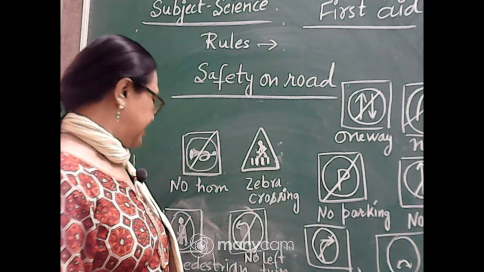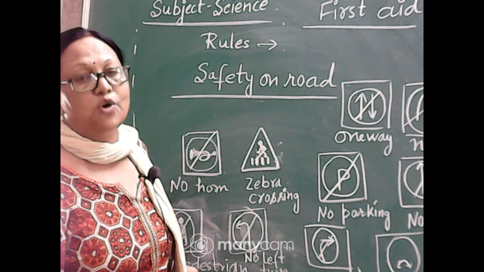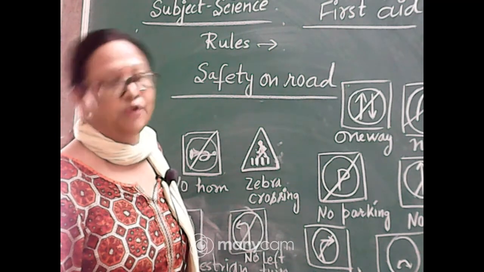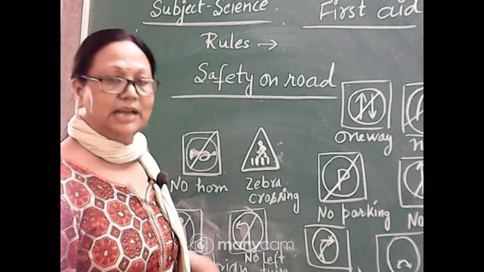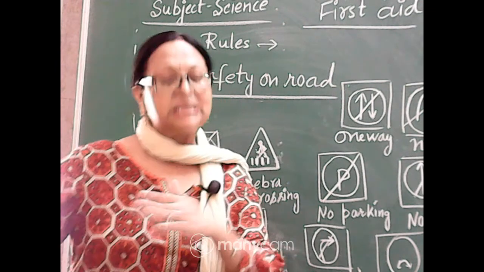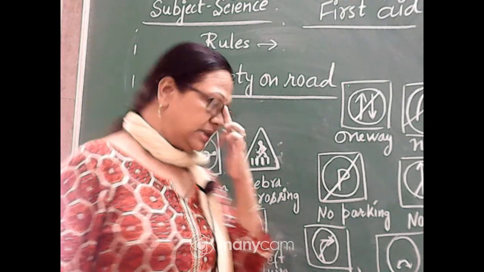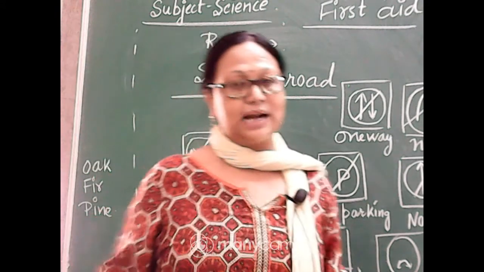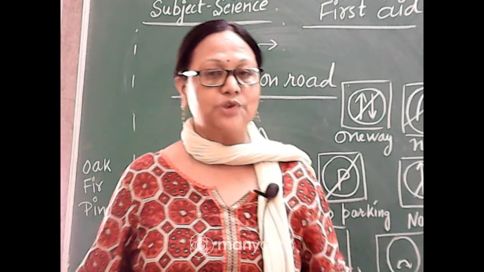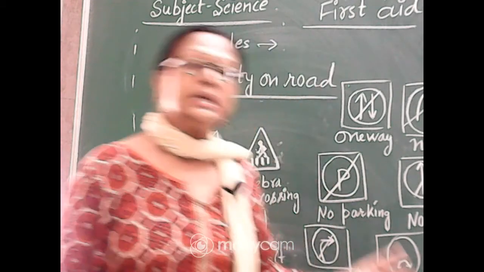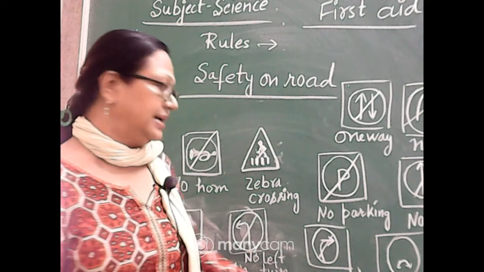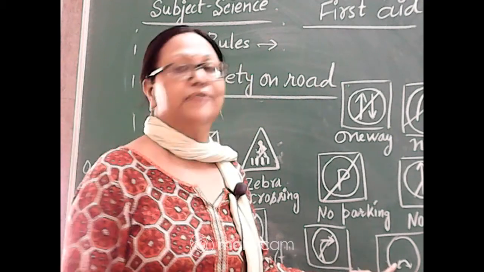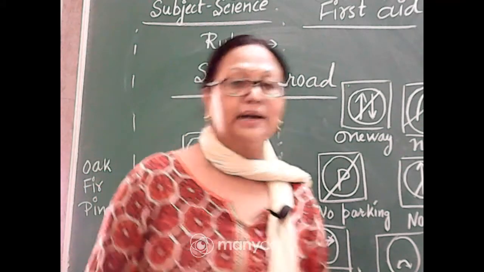Now the next one is no pedestrian. On some roads no one can walk, because those roads are very busy and only vehicles can move on them. So no pedestrian means no one can walk on that road or beside it. This is a no pedestrian zone, and this is no left turn. On some roads, maybe some work is going on on the left side, or there is some problem, so you will not move towards your left. And no right turn means you cannot move towards your right side. And this one everybody knows, this is the speed limit. So learn all these signs.